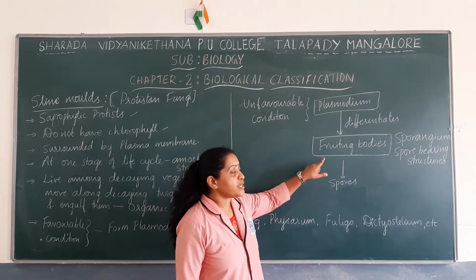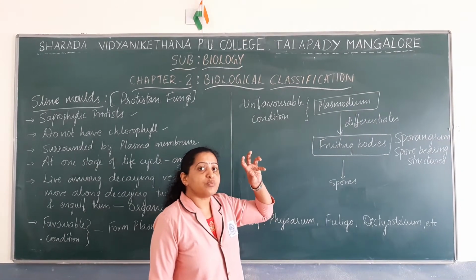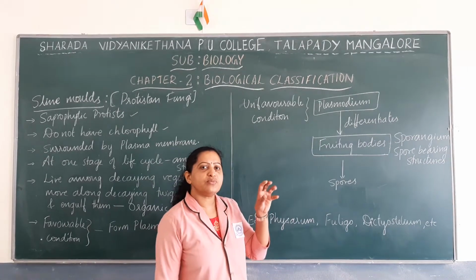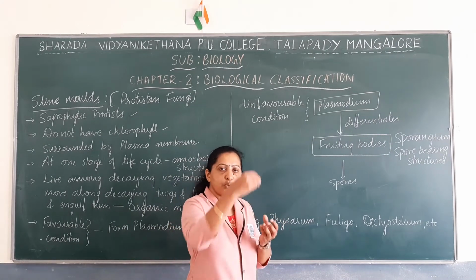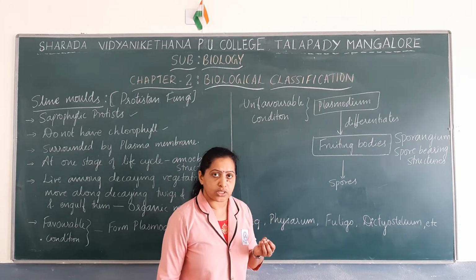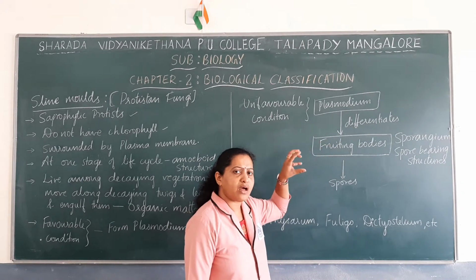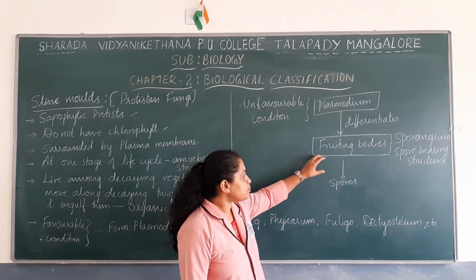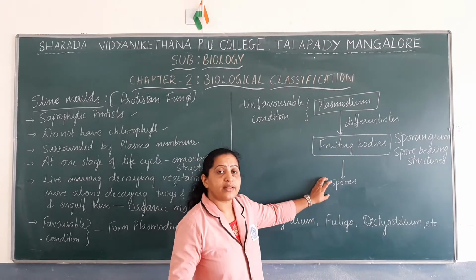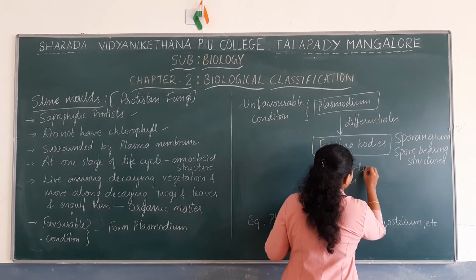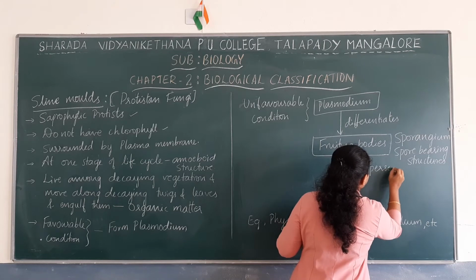Sporangium is a sac-like or bag-like structure within which there are many spores. So these fruiting bodies or sporangium have a large number of spores, and the spores are released or dispersed to air.